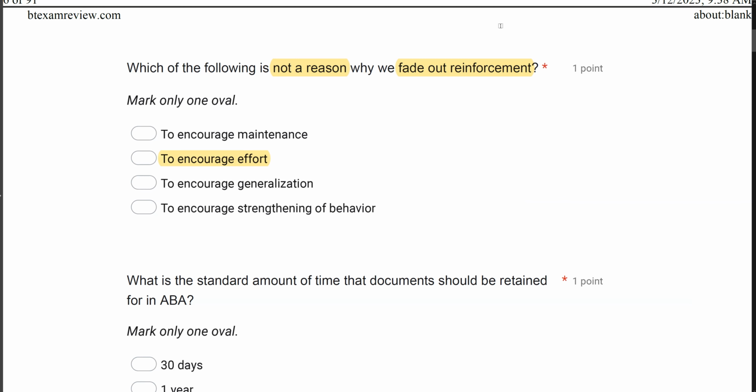Now, response effort might increase as we fade out reinforcement, but we're not, quote unquote, encouraging effort by fading it out. It's systematic to target these specific technical things. We're targeting maintenance, we're targeting generalization, we're strengthening the behavior. We're not targeting, quote unquote, effort.